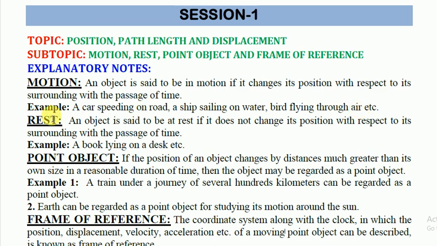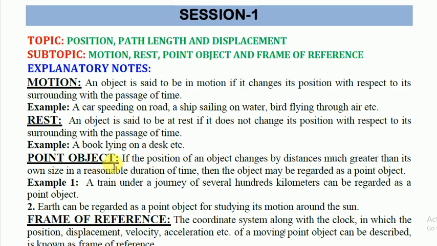So the next term is rest. Rest means when the body is not changing its position with respect to its surrounding with the passage of time. For example, a book lying on a desk. Whenever a book is lying on a desk, it means that the book is not capable of changing its position. So the book is in the state of rest.